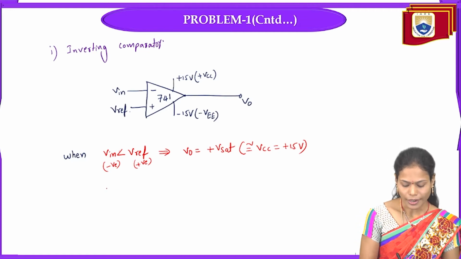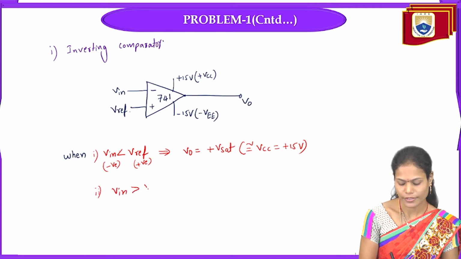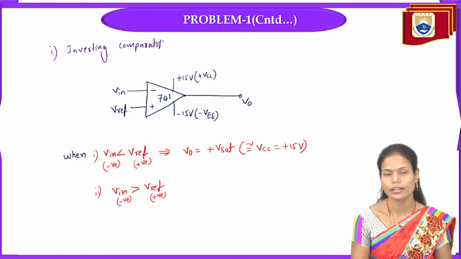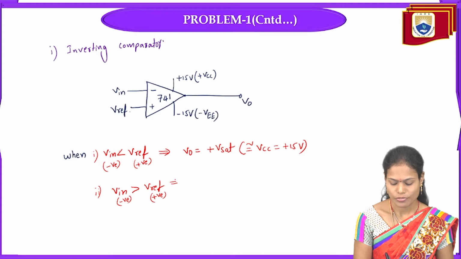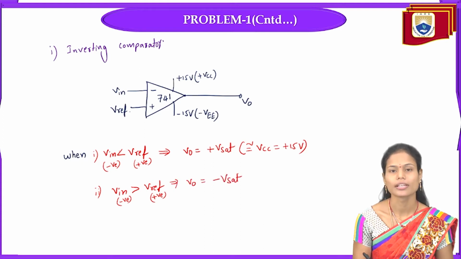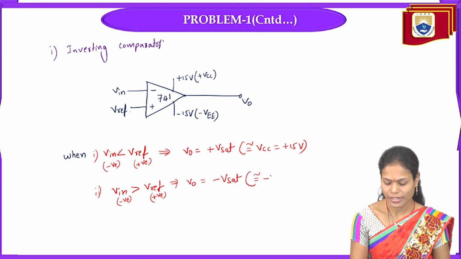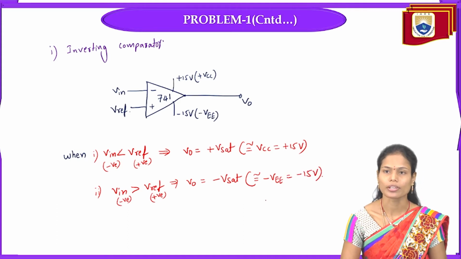Okay. And whenever my input signal is greater than the reference voltage, here also it is the negative value and this one is the positive value, but in this case the negative value is higher than the positive value. So that's why in the output we will get the negative saturation voltage, approximately equal to the minus VEE value, that is minus 15 volts here.